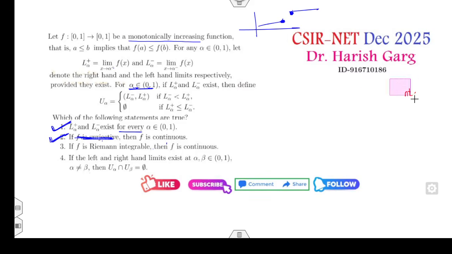Then look at the third option, f is Riemann integrable. We all know every monotonic function is Riemann integrable. Fine. Every monotonic function with finite jump discontinuities is Riemann integrable. Is it continuous? Not necessarily.